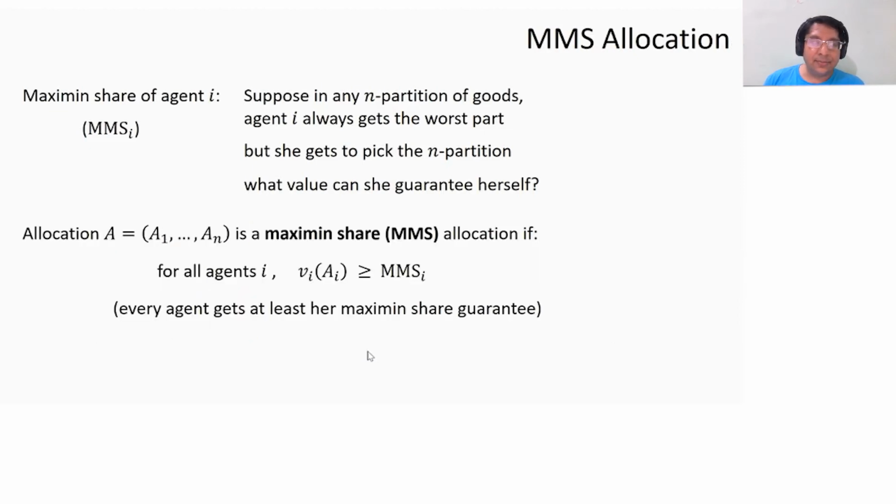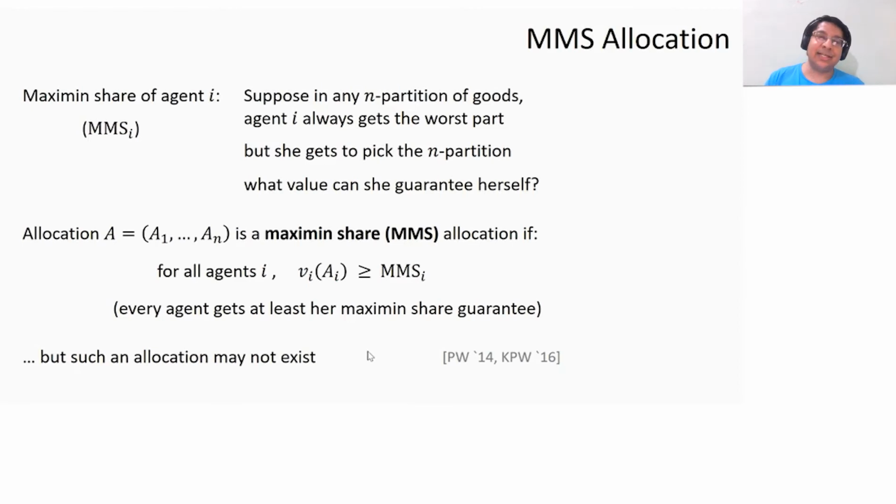Right. So a maximum share allocation is where every agent gets her maximum share guarantee. Right? So for allocation A, v_i of A_i is at least agent i's maximum share guarantee. And again, as we said, this may not exist. These are very complicated examples, but even for additive valuations, we know that this may not exist.